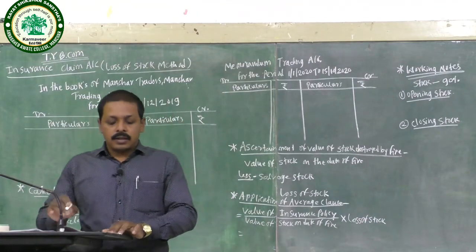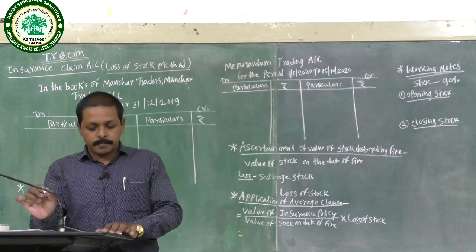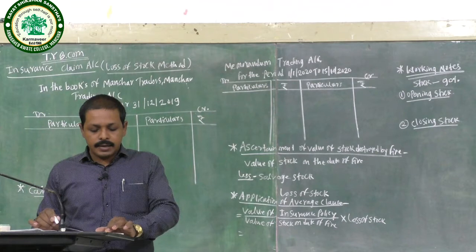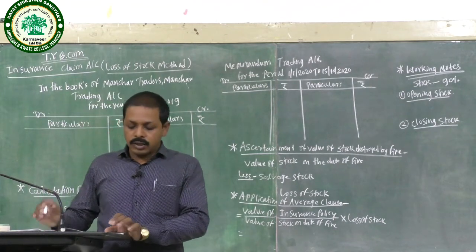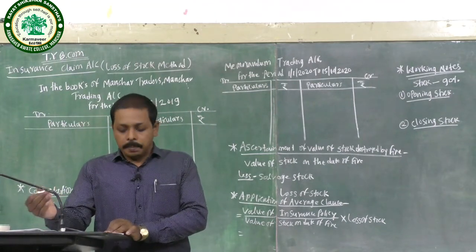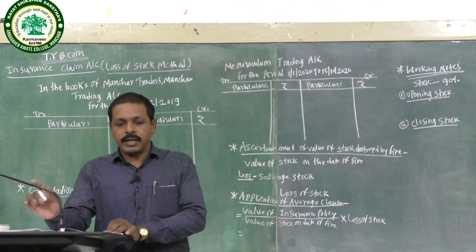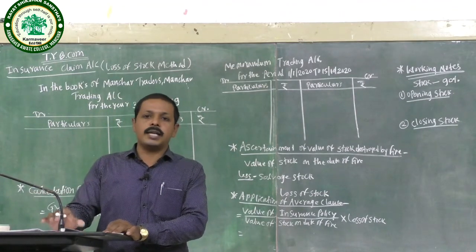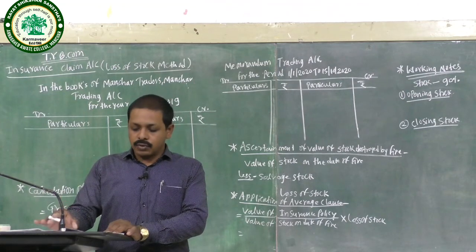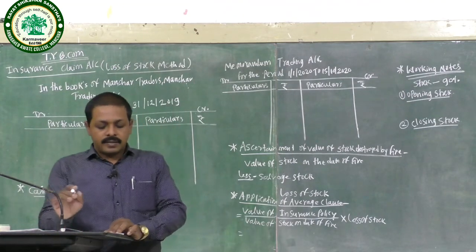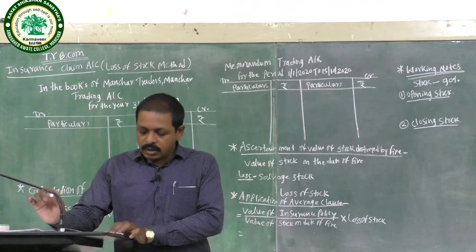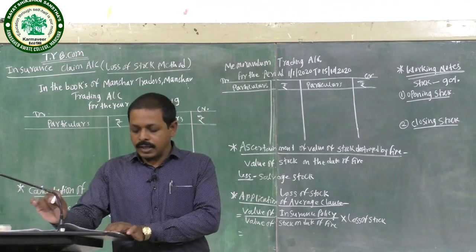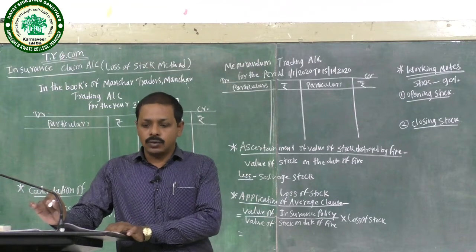Stock on 1st January 2019 is rupees 15,300. Purchases from 1st January 2019 to 31st December 2019 are rupees 61,000. Sales from 1st January 2019 to 31st December 2019 are rupees 90,000.